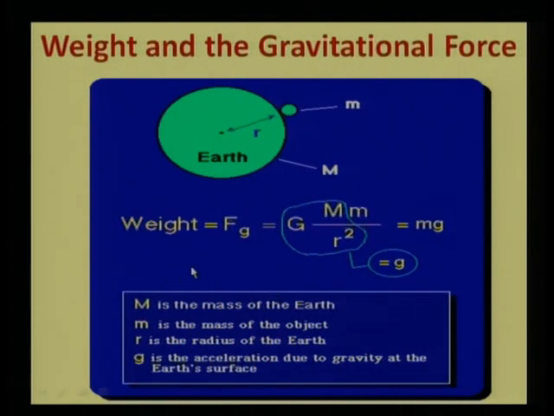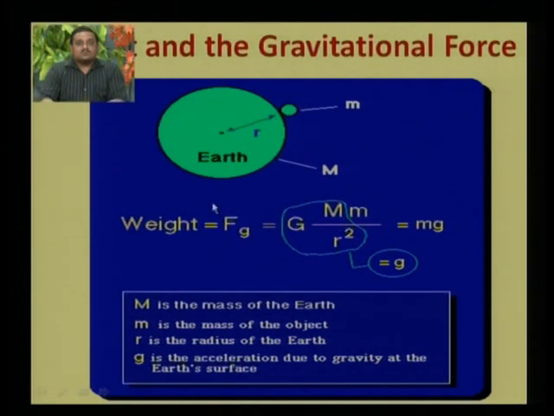Weight is actually the force which is exerted by the object or one mass on the other, or weight on earth means the amount of force that is exerted by earth on any object which is placed very close to the surface of earth. So that force is expressed by Fg, that is gravitational force, and that is actually the weight, that is mass into acceleration, and this force is given by this equation.